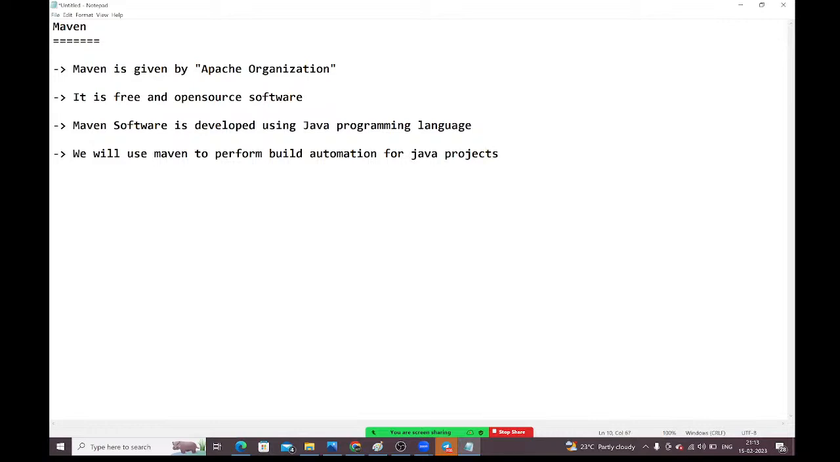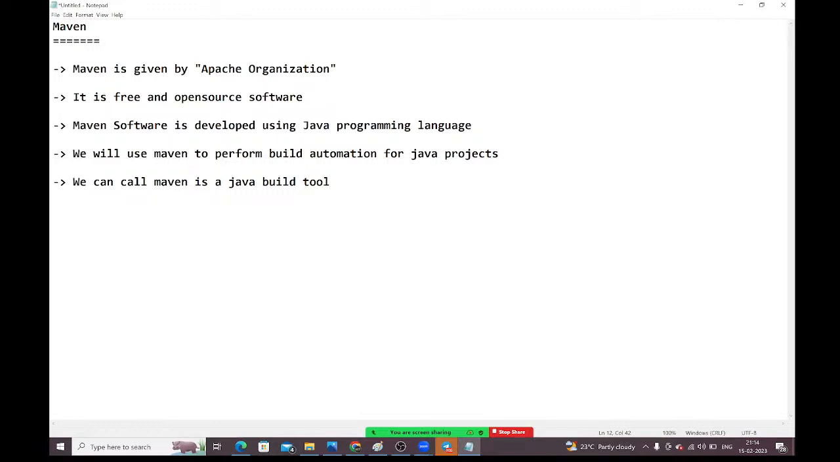We will use Maven to perform build automation for Java projects. So we can call this Maven a Java build tool.